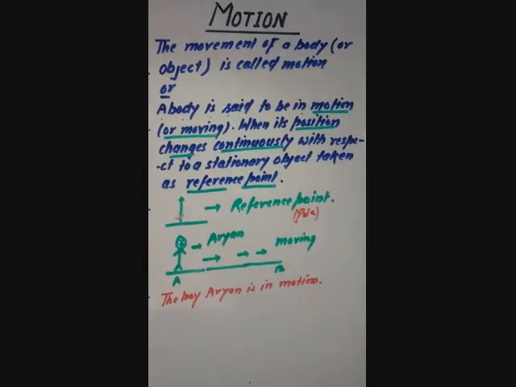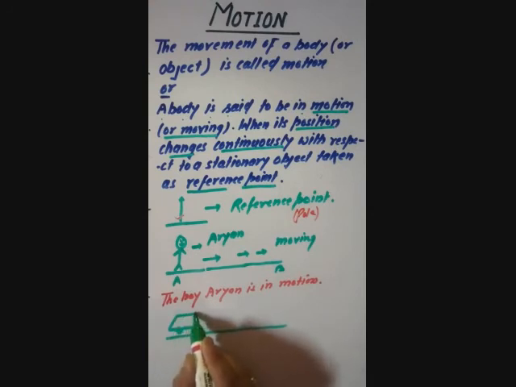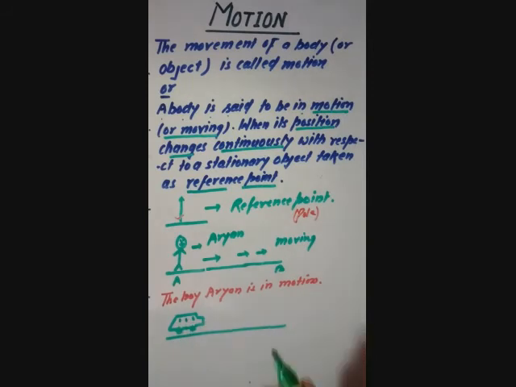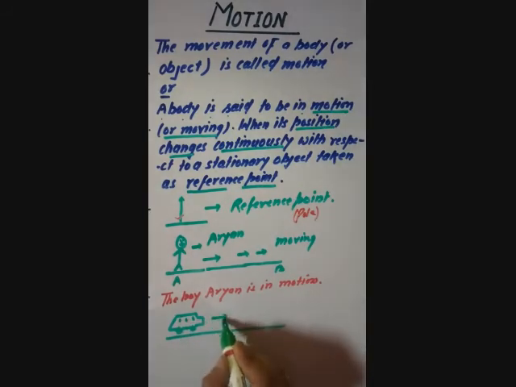Okay? If in the second side of the road there is a car, it is again moving in the same direction.